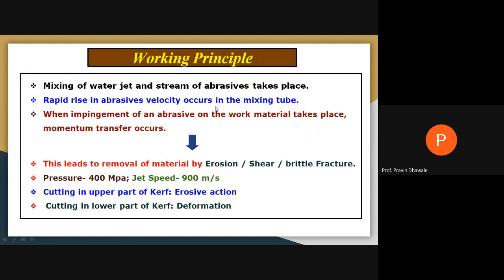When impingement of an abrasive on a work material takes place, momentum transfer occurs. What is the momentum transfer? At the inlet of the nozzle, you are getting high pressure water, and at the outlet, you are getting a high velocity abrasive water jet. When it strikes